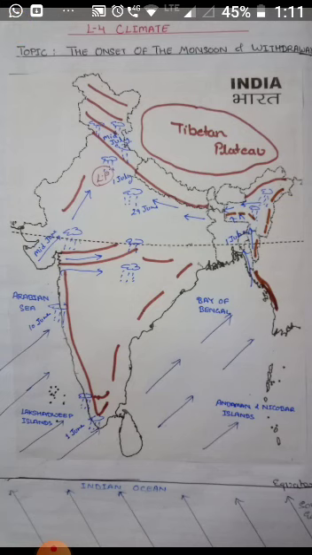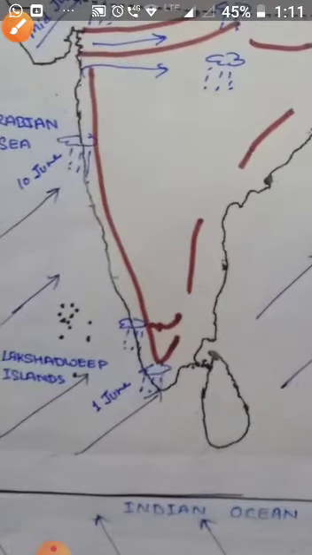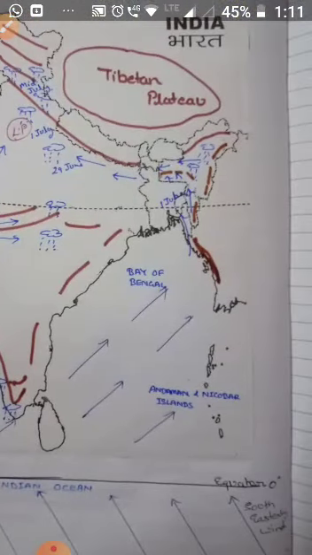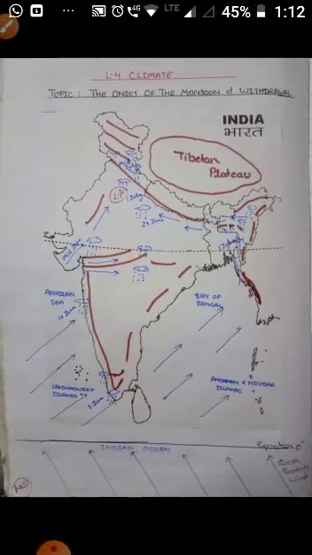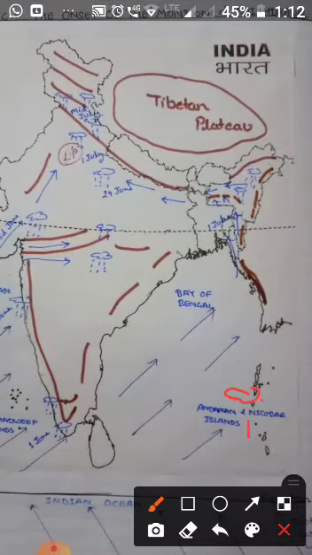Now see here, in the islands of Lakshadweep and Andaman, this rainfall occurs by the end of May, because in June it brings rainfall in the Kerala coast. And here also you can see, the last week of April and first week of May, these monsoon winds bring rainfall in the Andaman and Nicobar Islands group.